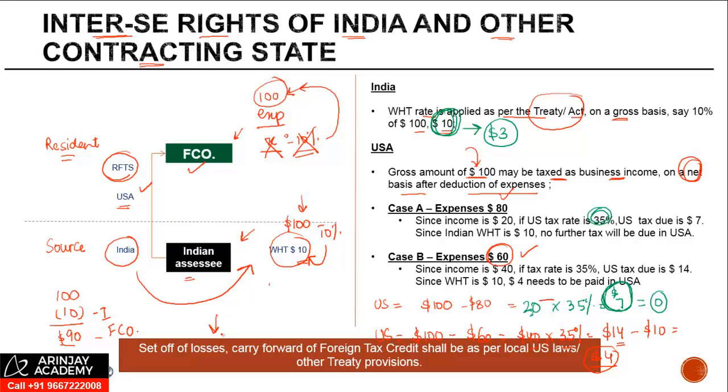Like I said, there is the set off of losses and the carry forward of foreign tax credit. So in this case, what happened is you had an excess payment of taxes in India. If you remember, for an Indian business, if there's a business loss, it is allowed to be carried forward to future years and set off. Similarly, many countries have rules whereby the foreign tax credit which cannot be utilized against the taxes payable in a particular year is allowed to be carried forward. So the set off of losses and the carry forward of foreign tax credit shall be as per the local laws of US and other treaty provisions.